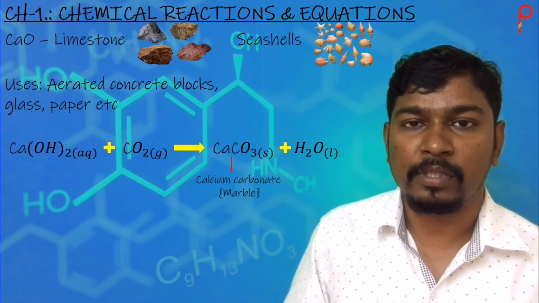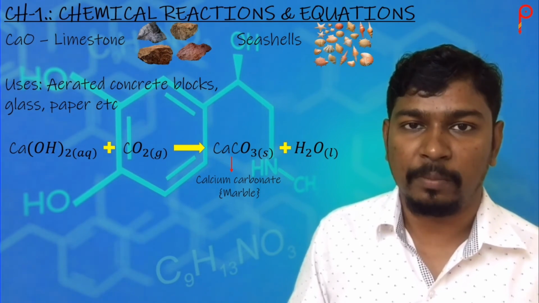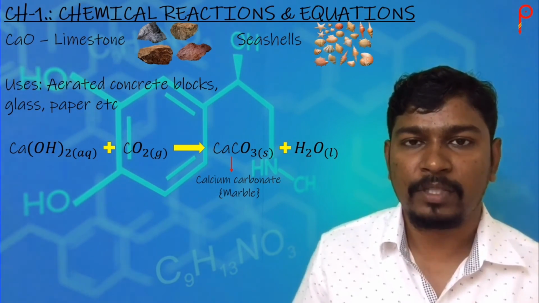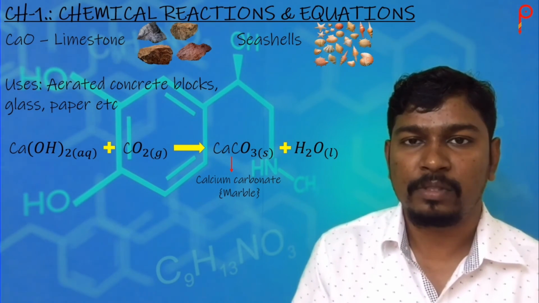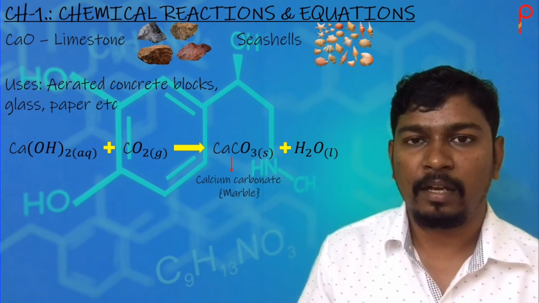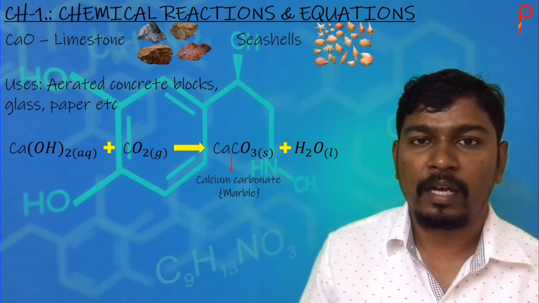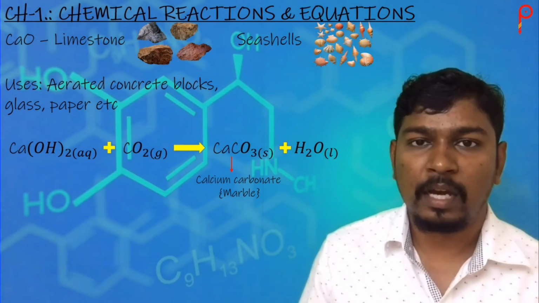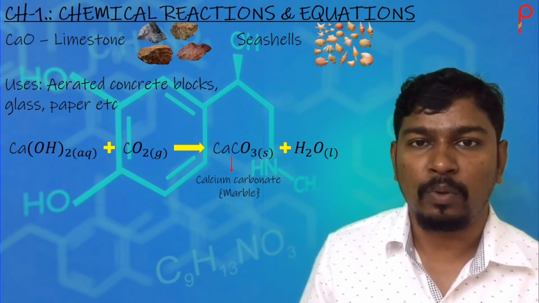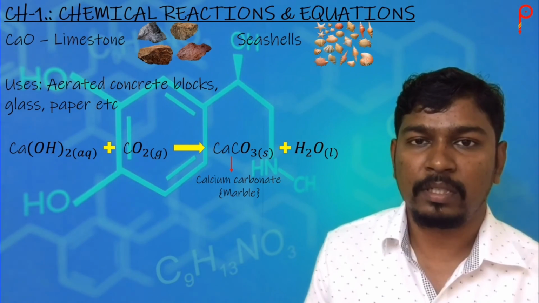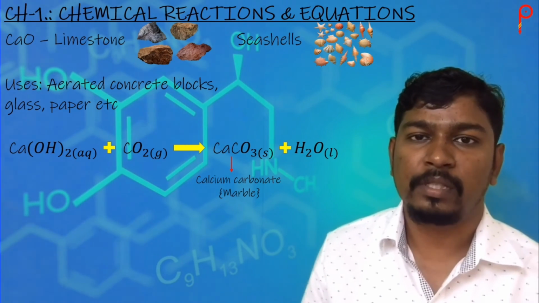Now let's go back and recall exothermic reaction, where heat is released. Our respiration process is also exothermic. Let's understand one more chemical reaction in which energy is produced, that is our digestive system. The food that we eat contains carbohydrates. These carbohydrates break down to glucose, and glucose reacts with oxygen and produces energy.